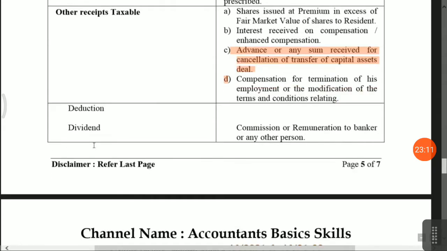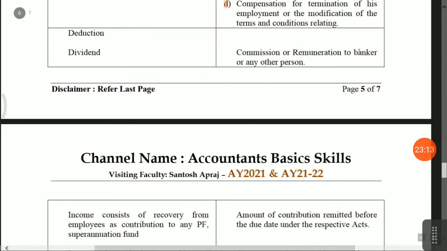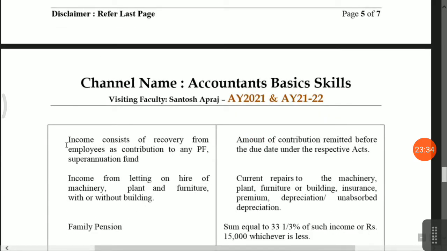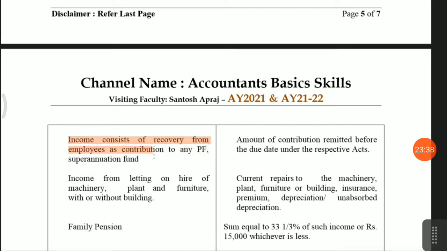Deductions, most important: commission or remuneration to a banker or another person. Suppose you have invested in shares by taking a loan from a bank or from friends, then commission or remuneration to the banker or another person is allowed as a deduction. Income consists of recovery from employees or as a contribution to any fund or superannuation fund.